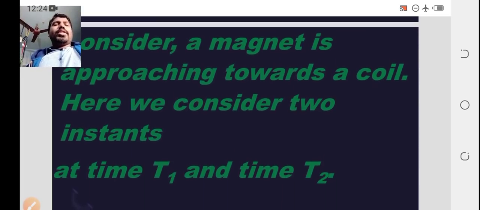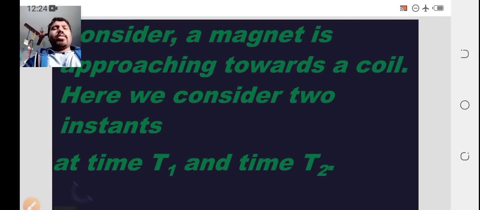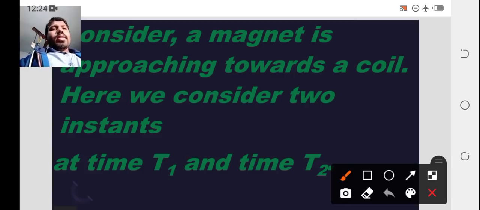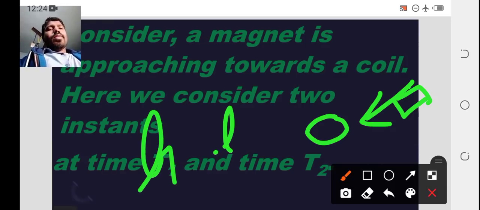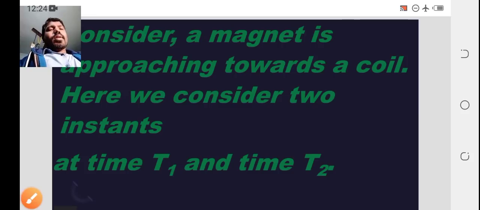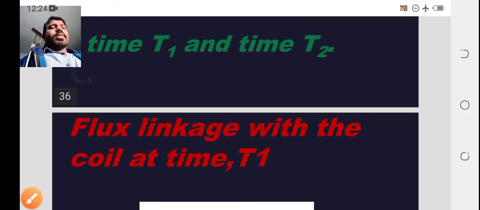Here we need to consider two instants, time t1 and time t2, and take some flux concepts.